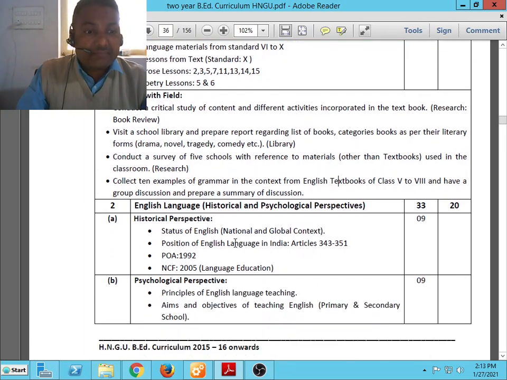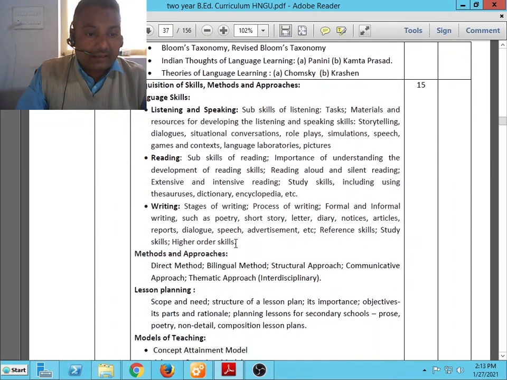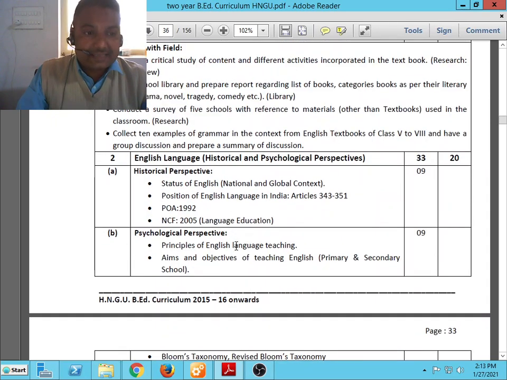Then unit number 2 consists of three parts, that is A, B and C. The title of unit number 2 is English Language, Historical and Psychological Perspective. It consists of 20 marks.